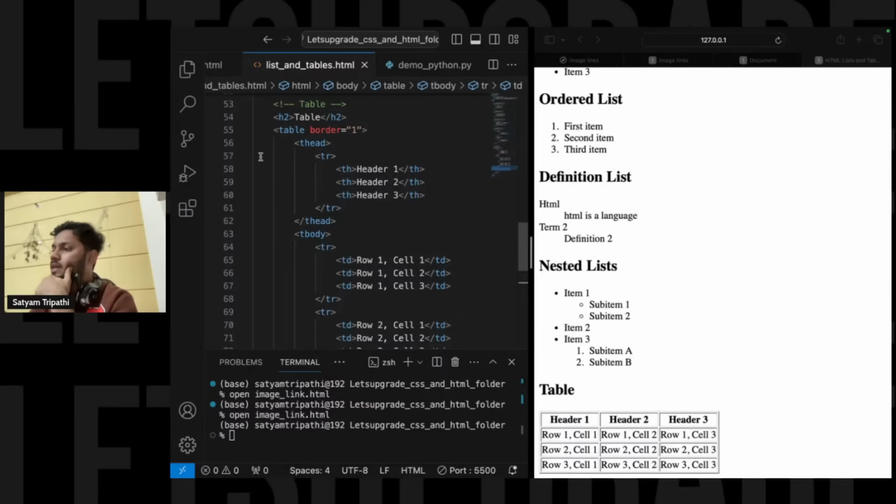Serial number we can even add, but at that time we basically have to use your CSS. But right now we are not using these things. More about tags, yeah, we'll discuss more about tags.